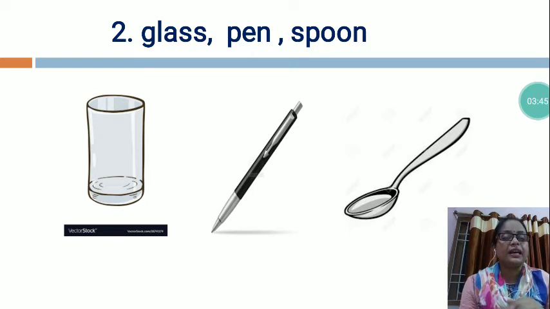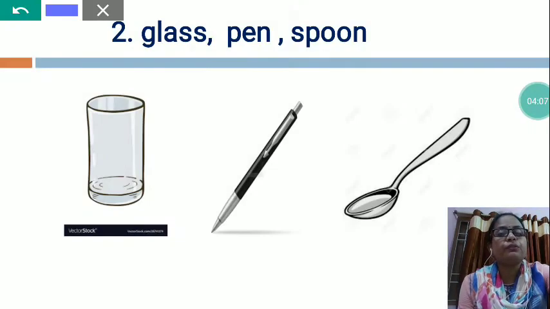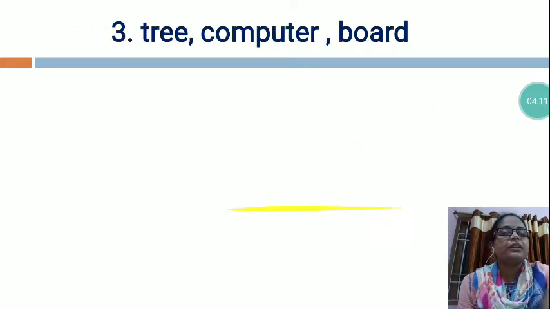So glass and spoon, both are kitchen objects as well as we use them at the dining table while eating food. But the pen is the different because we use pen to write anything on the paper. So which one is the different? Pen is the different. So what we will do? We will circle pen. Now the next is